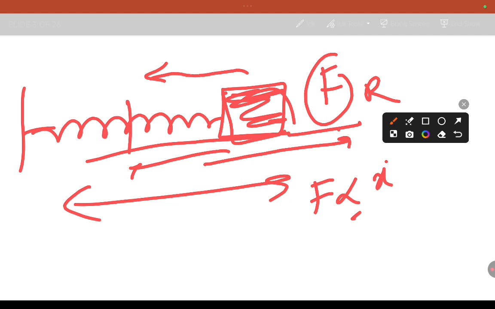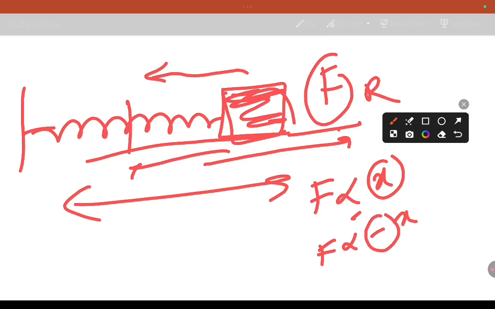The object wants to move to this side, but you are dragging to that side, so that is the reason we use F proportional to minus x. We use the negative sign because when you apply the force on one side, the spring wants to move towards the opposite side, so the minus symbol indicates that.